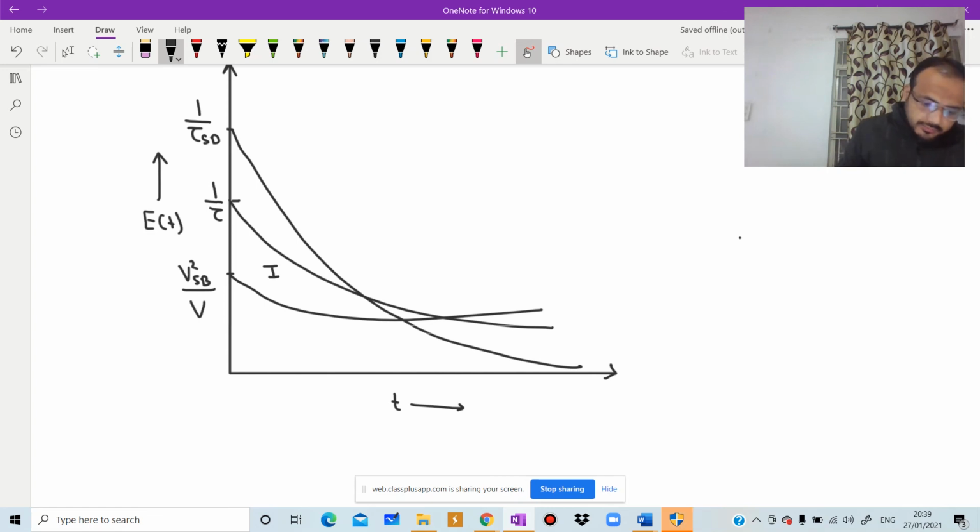This is first one. Tell me, first one is for which one, second one is for which one, and third one is for which one? After that one, write in comment box.